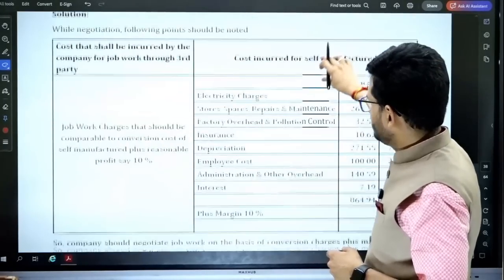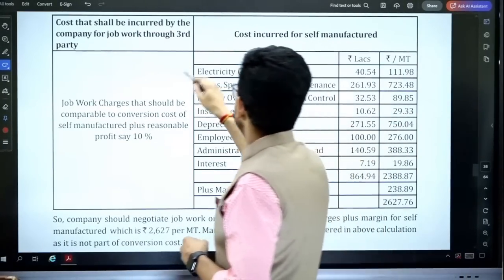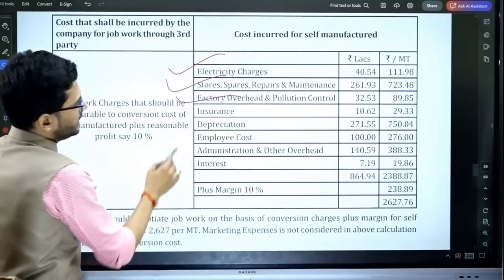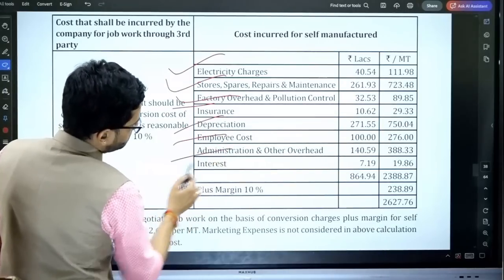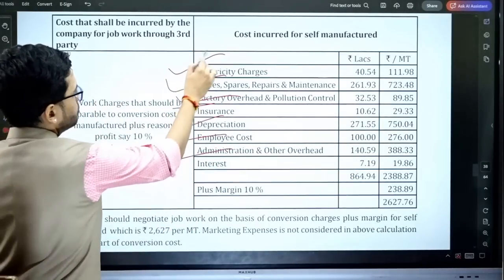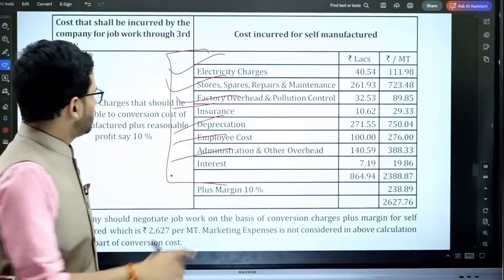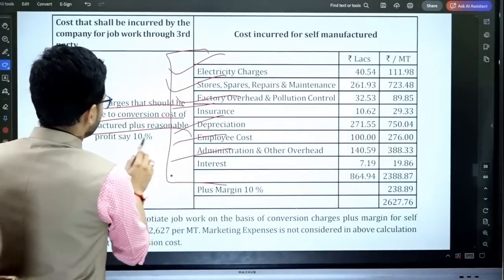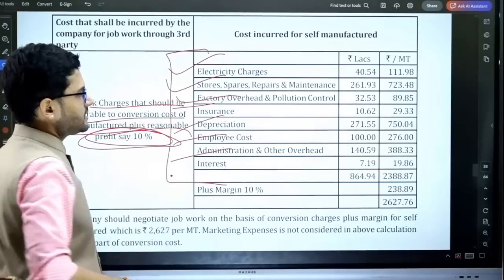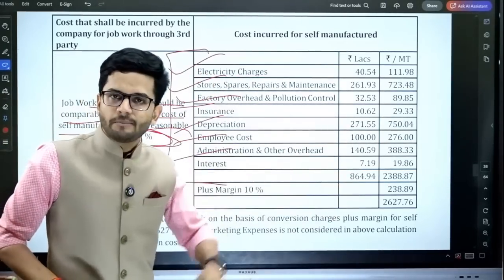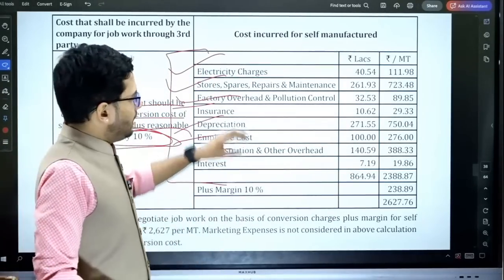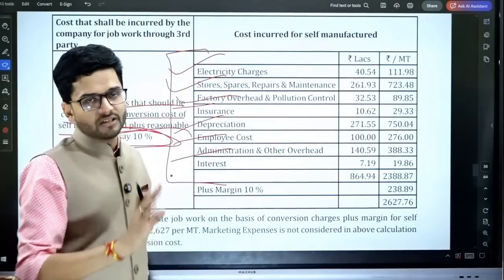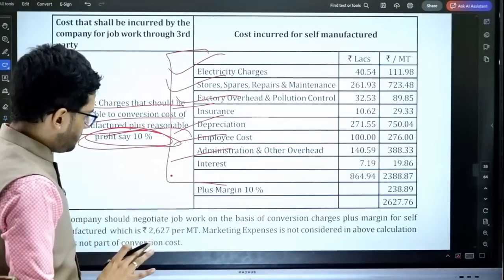So okay, electricity cost, stores and spares, factory overheads, insurance, depreciation, employee cost, administrative overhead and interest. Out of all the costs, these are the costs that will be incurred by that particular person. Job work charges should be comparable to the conversion cost of sale manufactured plus a reasonable profit, say 10%. We'll add a reasonable profit of 10% to the cost, and then we are going to ask him to give us a fair quotation on this particular basis.